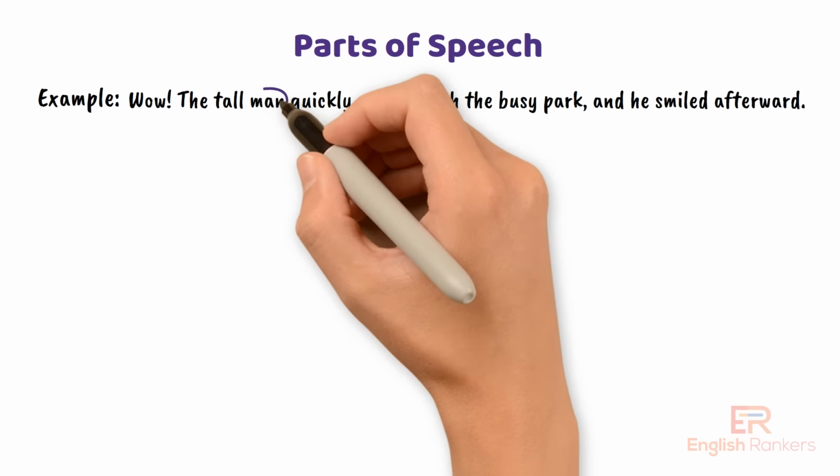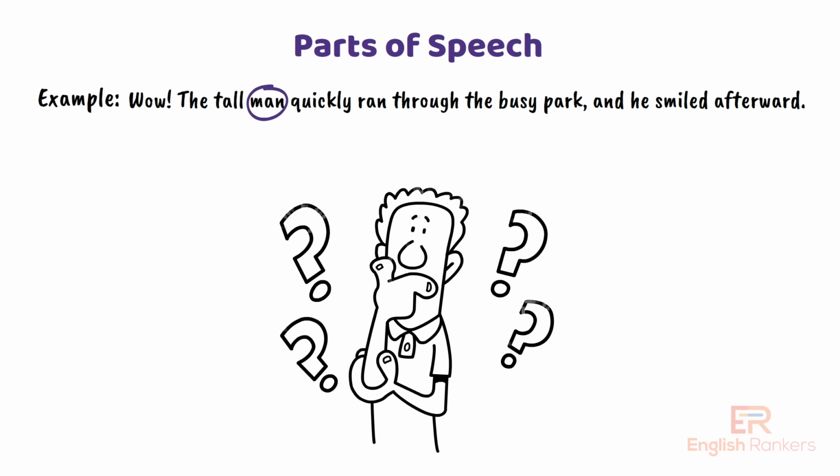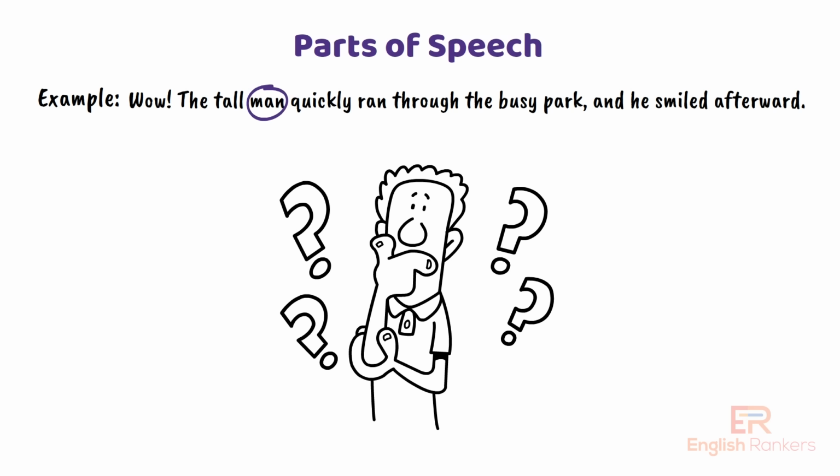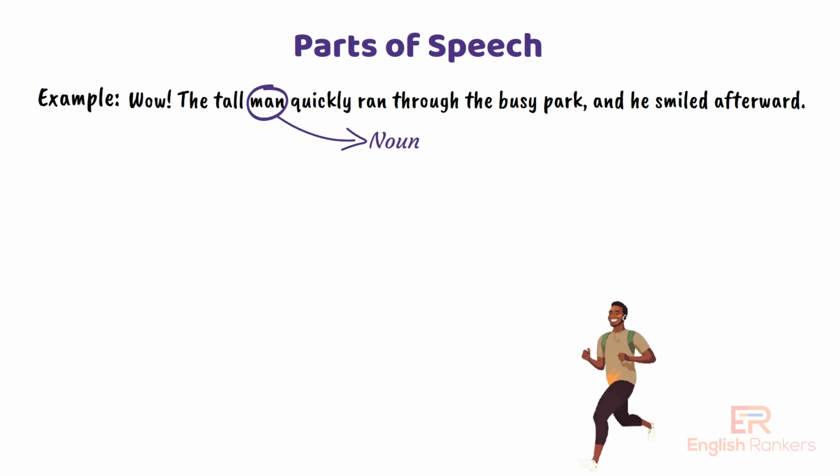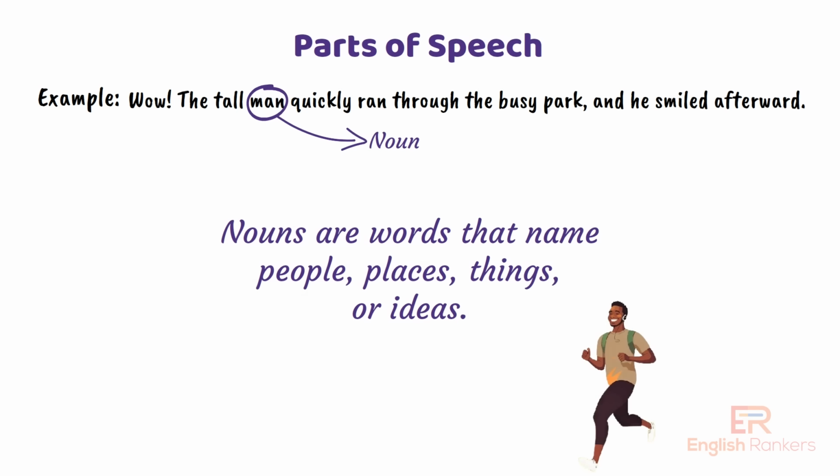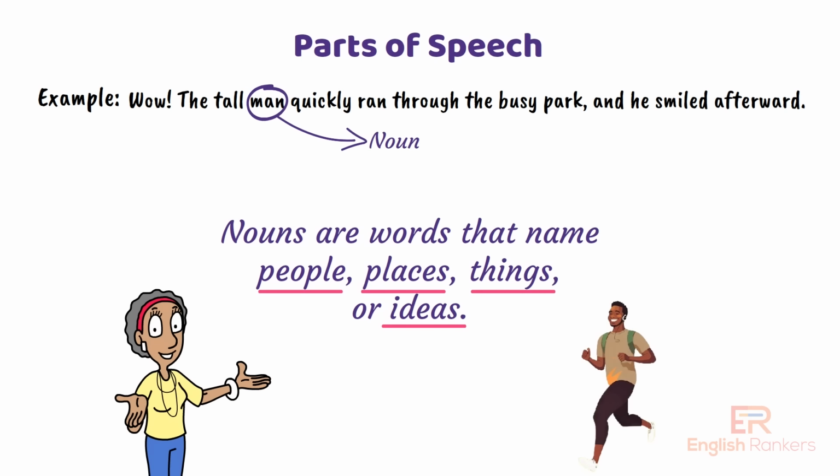Next we have man. What do you think? Is this a noun, verb, or something else? Exactly, man is a noun. Nouns are words that name people, places, things, or ideas. In this case, the noun, man, tells us we are talking about a person. Nouns are essential for identifying the subject of a sentence.